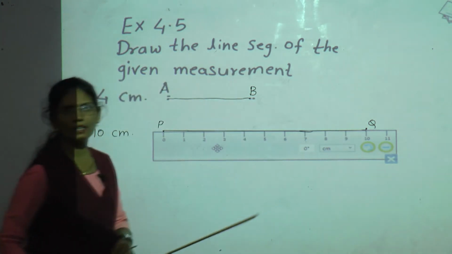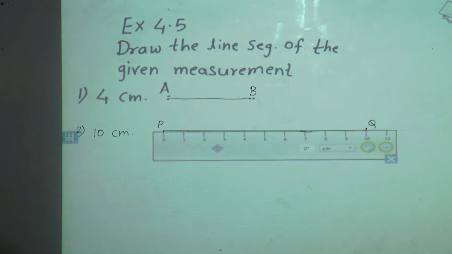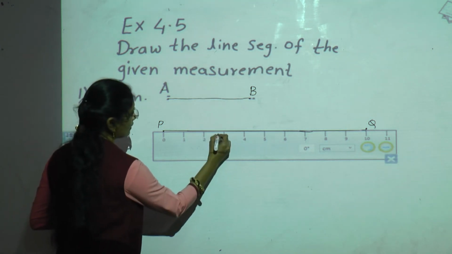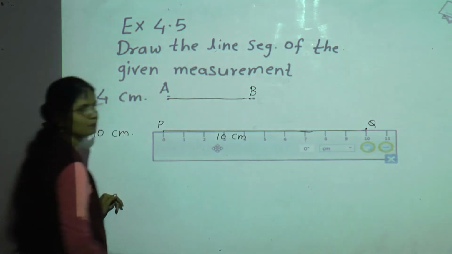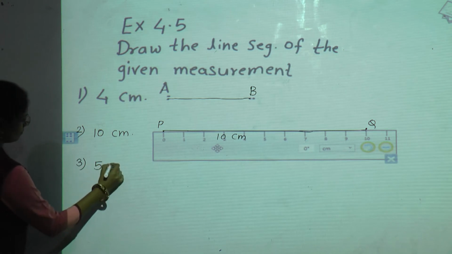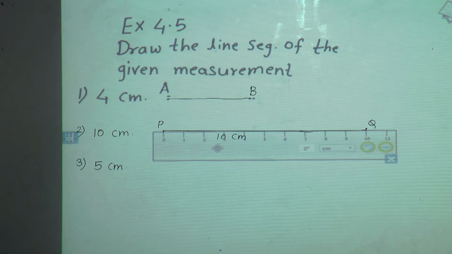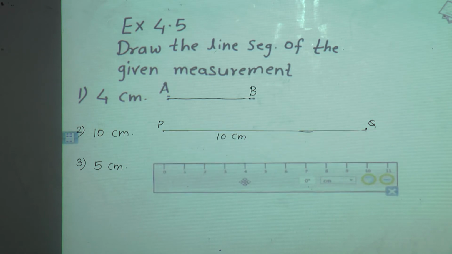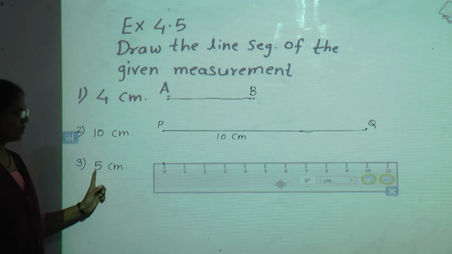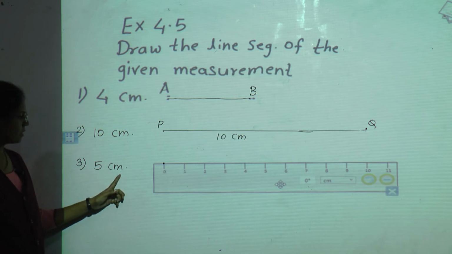So in this way we can draw a line segment of the given measurement. This is a PQ line of 10 centimeter. The third is 5 centimeter. Again take the ruler and keep the ruler on the page. See where is the 0 mark. Give 1 point against 0. We have to draw a line segment of 5 centimeter.